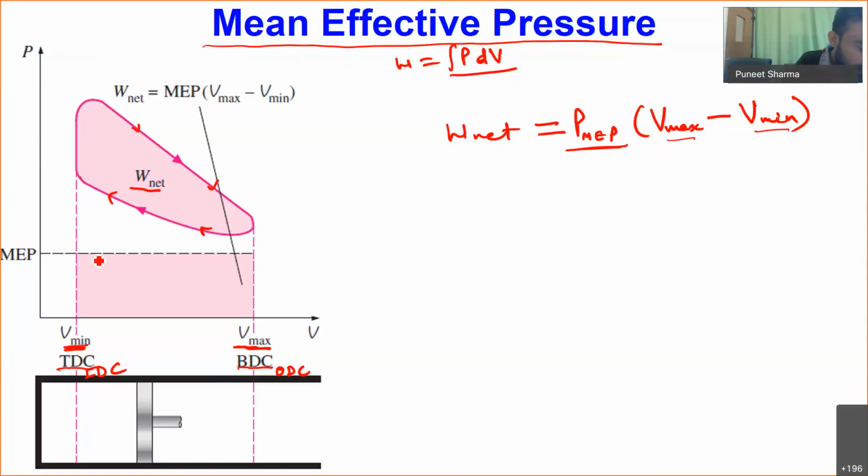So a representation of mean effective pressure is shown over here. We have to keep the bounds of V minimum and V maximum the same, but whatever area we have inside this cycle, the same area we have to consider over here by obtaining some mean value of the pressure, and that we call our mean effective pressure. Okay, now let me go to the next slide.